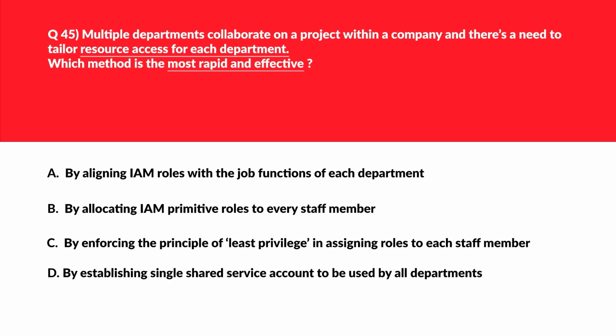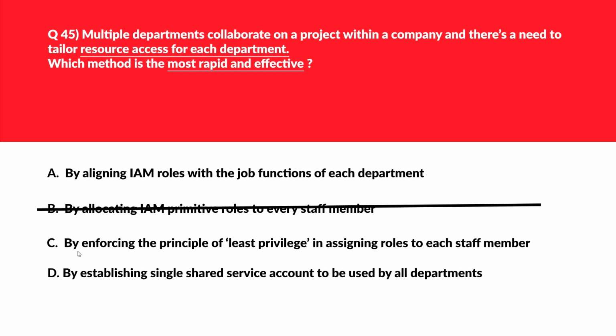Alrighty, let's tackle this question. There's no going back from now. We'll look at option B first. B says by allocating IAM primitive roles to every staff member. If we look at this, IAM primitive roles are not tailored to a specific job function, which can lead to over privileged access. We should keep in mind the principle of least privilege as well, right? So primitive roles is incorrect.